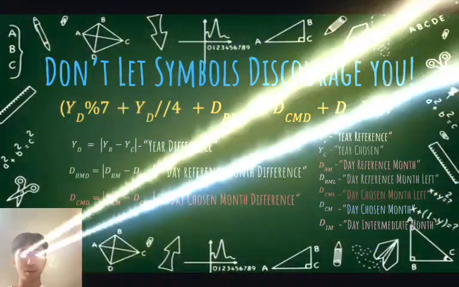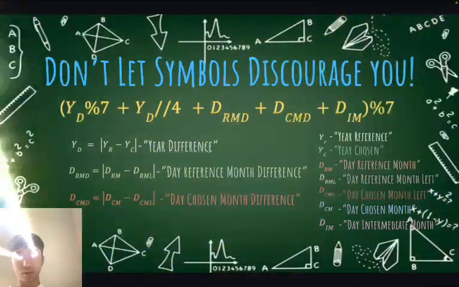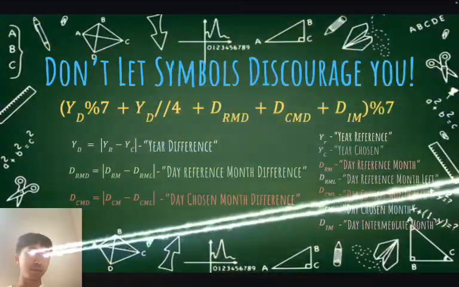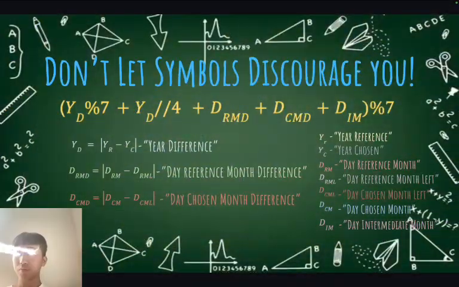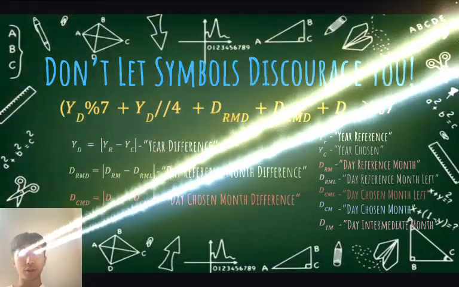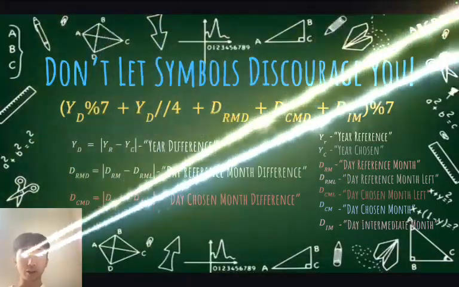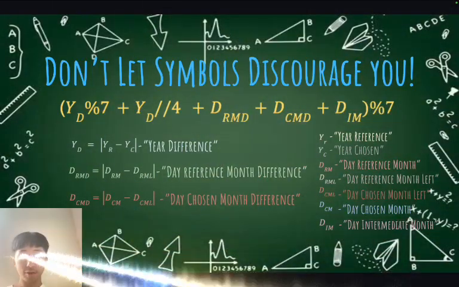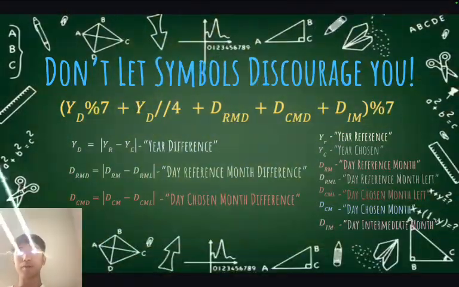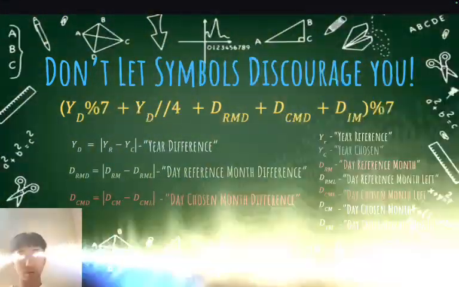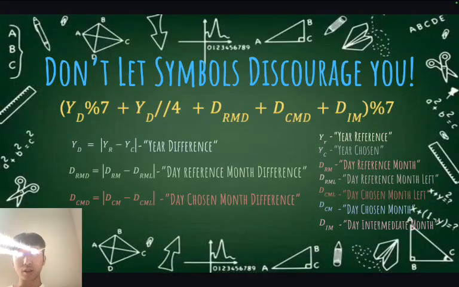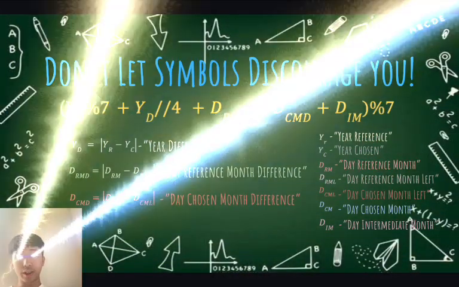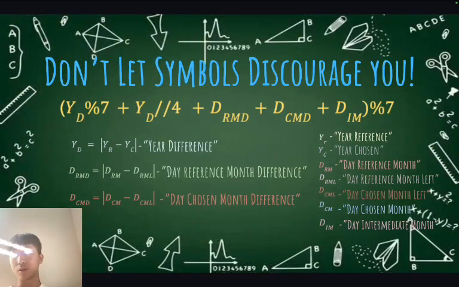DCMD is similar to DRMD, where it is how many days are left for the chosen month. In our example, that was March 14, so DCM, the day chosen month, would be 14, and DCML, day chosen month left, would be equal to 31 days. So DCMD would be how many days left until we reach the 14. Now DIM, or day intermediate month, are all the days of the months total between the 2 months of the chosen and reference. I hope you can see how we've used these variables to solve this.